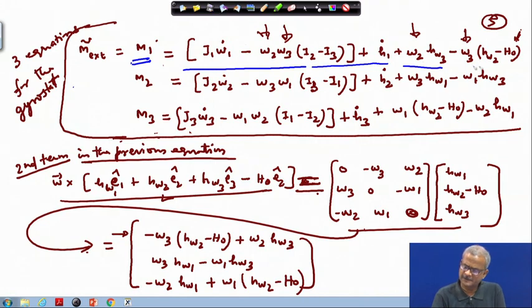While writing, everything has gotten into the I1 I2 I3 form, so maybe I will modify this to J1, J2 and J3, because otherwise I have to change it everywhere. Let me do that change.